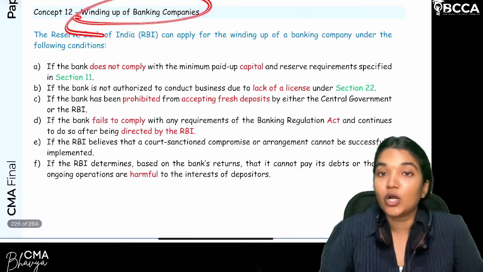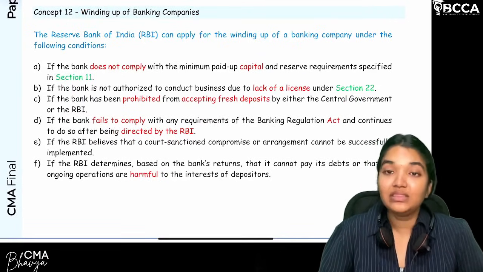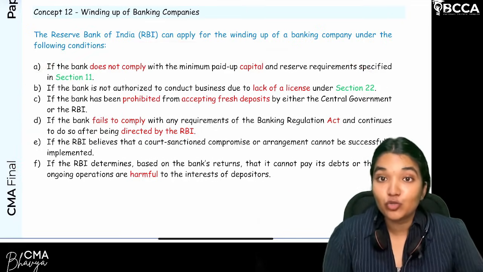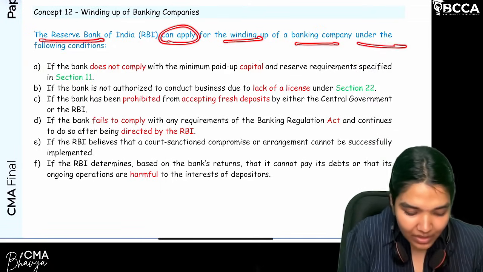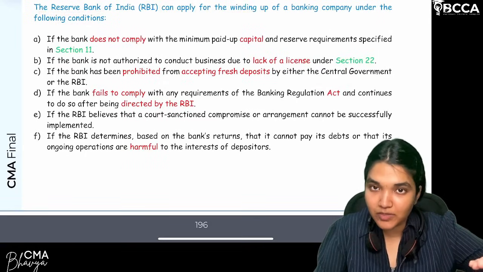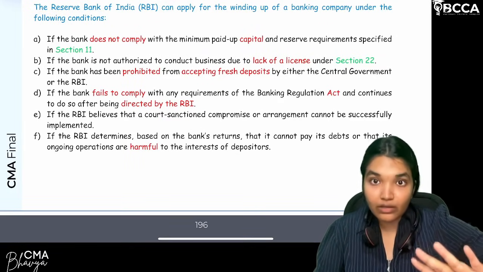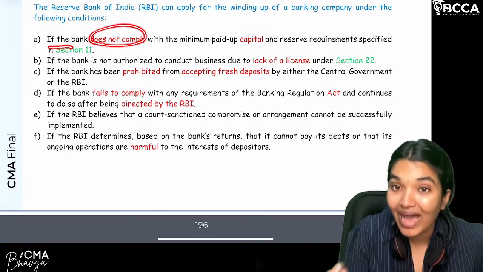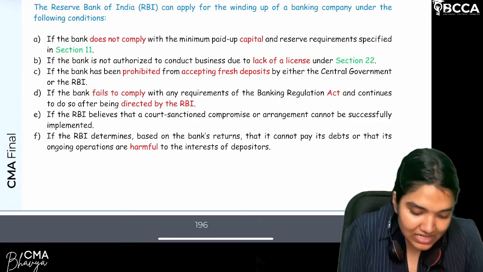Now moving on to the next question, important from an examination point of view: winding up of the banking company. In these particular cases, RBI will order the banking companies to be wound up. Clear? So let's see. RBI can apply for the winding up of the banking company under the following conditions. The first and foremost: whatever minimum capital requirements we have seen related to subscribed capital and paid up share capital, if the bank is unable to meet them, then RBI can apply for winding up. So if the bank does not comply with the minimum paid up and reserve requirement specified in section 11, that is a ground.